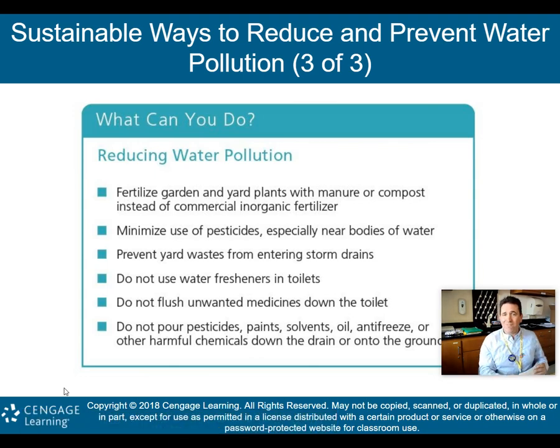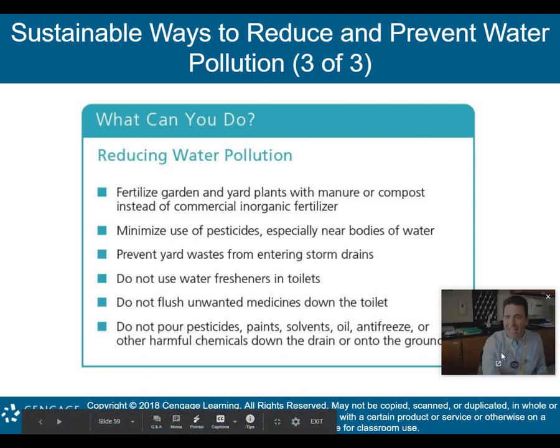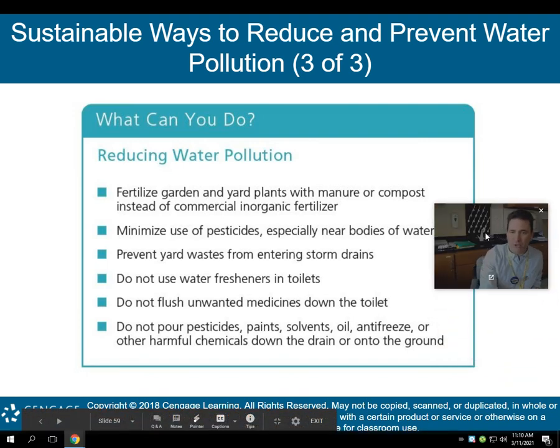What can you do to reduce water pollution? Well, fertilize your garden and yard plants with manure or compost instead of commercial inorganic fertilizer. Minimize your use of pesticides, especially if you live near a body of water. Prevent yard waste from entering storm drains. Do not use water fresheners in toilets. Do not flush unwanted medicines down toilets. Do not pour pesticides, paint, solvents, oil, antifreeze, or other harmful chemicals down the drain or into the ground.